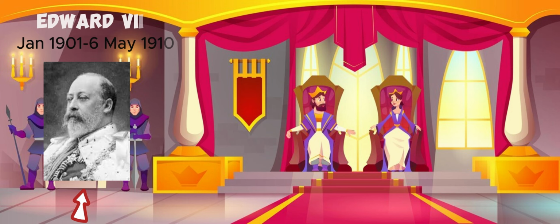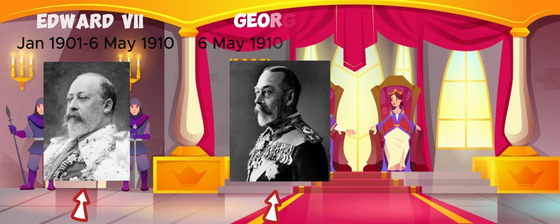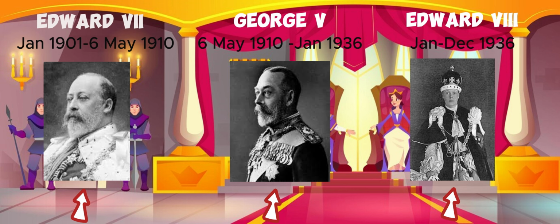On the 6th of May 1910, King Edward VII suffered a series of heart attacks and died. King George V died a few months after undergoing an operation for lung cancer, but there were also rumors he was murdered. King Edward VIII died on May 28, 1972 in Paris. He had suffered from throat cancer.